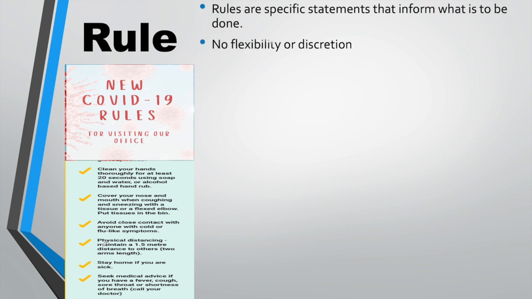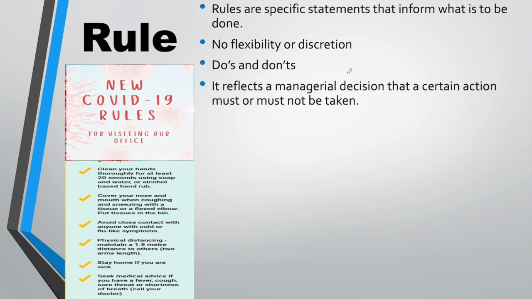So rules are what? Specific statements that inform what is to be done. They do not allow for any flexibility or discretion. It reflects a managerial decision that a certain action must or must not be taken. So it clearly mentions the do's and don'ts. They are usually the simplest type of plan, as I said, because there is no compromise or change unless a policy decision is taken.